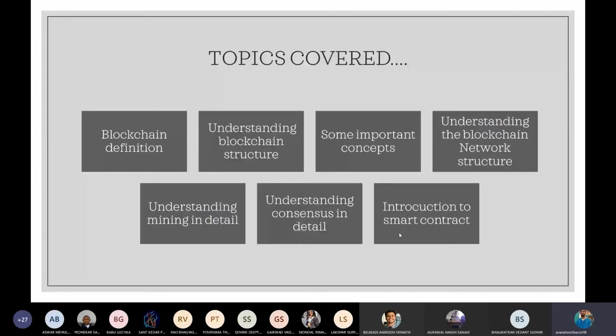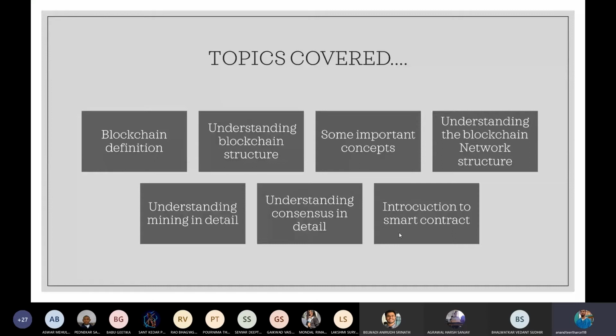We will see the consensus protocol of the blockchain, and finally we will look at the smart contract of the blockchain. So we won't be coding anything today. We will be looking at one specific code, but that would be it for today, just to understand the basis of smart contract. So if you want to learn more, then please wait till the end of the session where we will give you a feedback form.